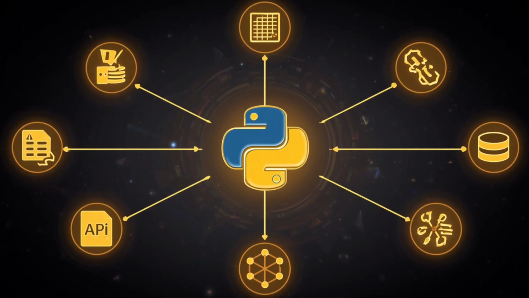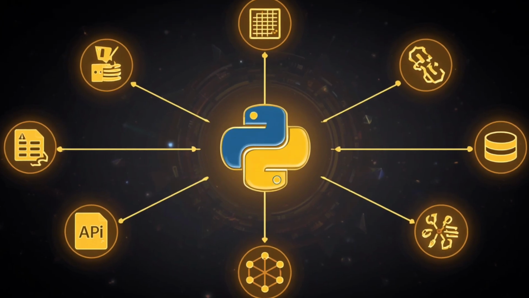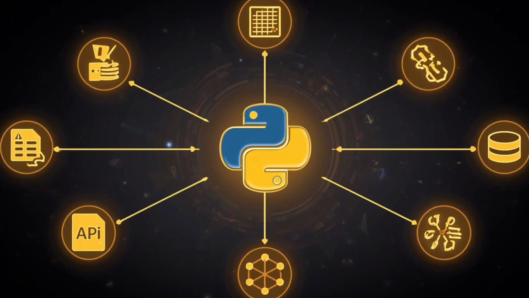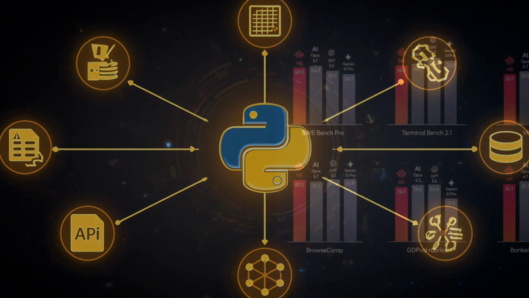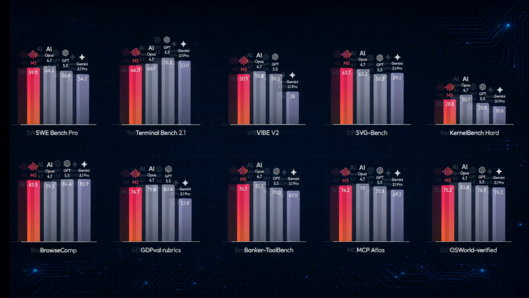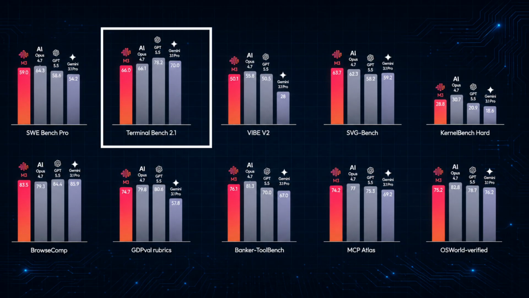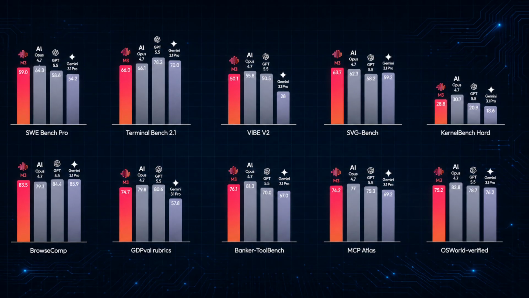An agent that cannot reliably write correct code is limited to what you explicitly build for it. An agent that can write code on the fly is limited only by what is technically possible. MiniMax M3 performs at the frontier on coding benchmarks. On SWE Bench Pro, which tests real-world software engineering tasks, M3 scores 59%. On Terminal Bench, which measures autonomous command-line task execution, it scores 66%. These are numbers that put it in the same tier as some of the best models available.